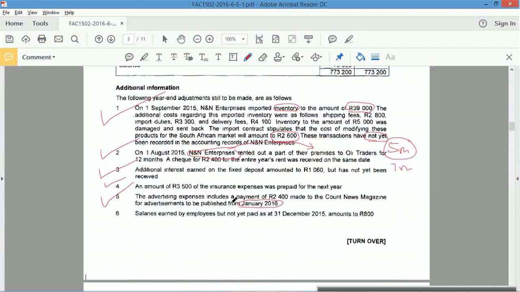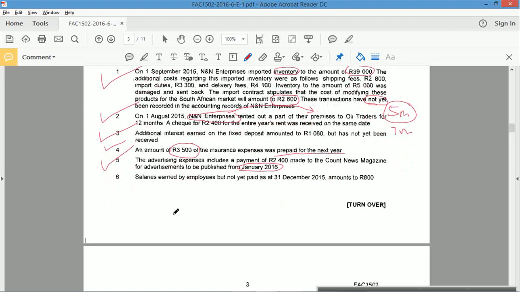Okay, it's advertising. The insurance, you say? An amount of 3,500 of the insurance expense was prepaid for the next year. So 3,500 is a prepaid expense for next year. It must come off this year. Minus. Prepaid for next year.